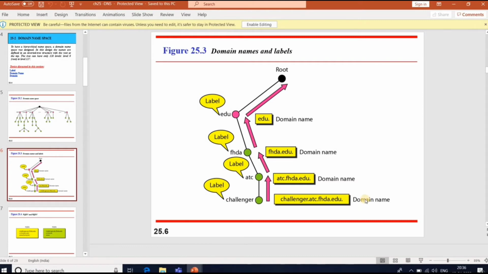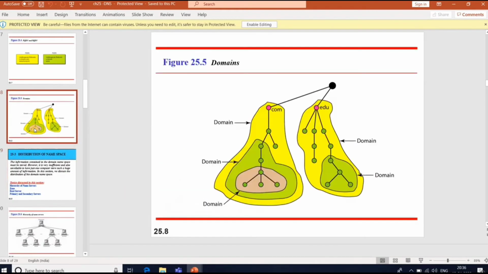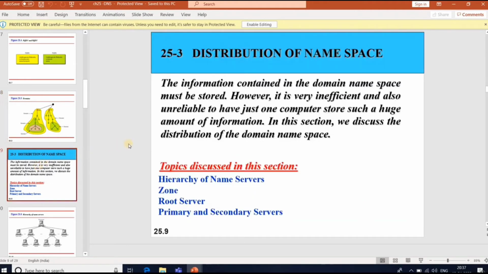The name of a domain is the domain name of the node at the top of the subtree. So you can see the examples here, different domains. Okay. Distribution. The next concept is the distribution of the namespace. Information contained in the domain namespace must be stored. So generally we can have a hierarchy of name servers, zones, root server, primary and secondary servers.